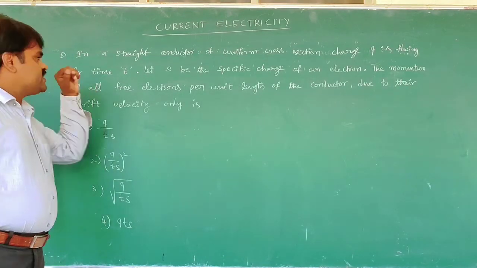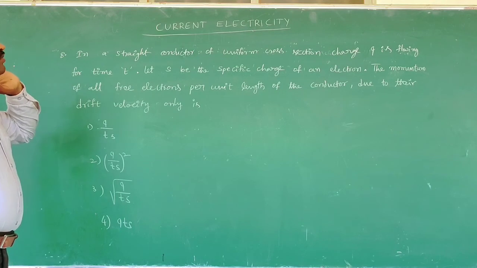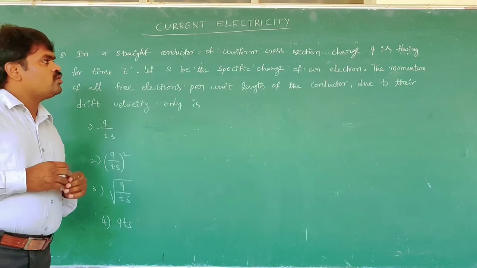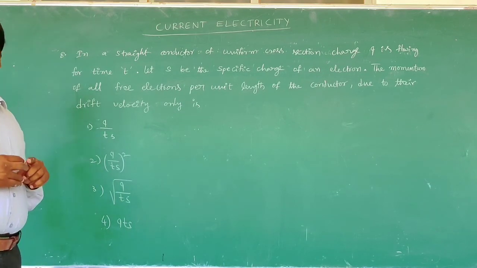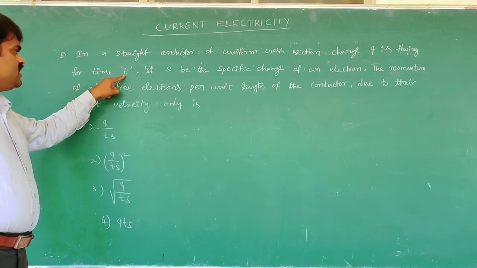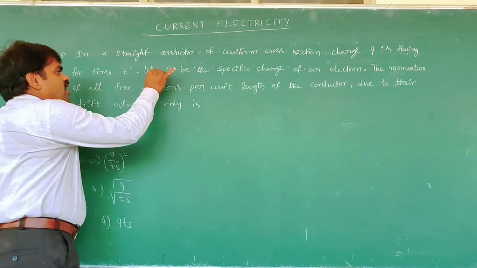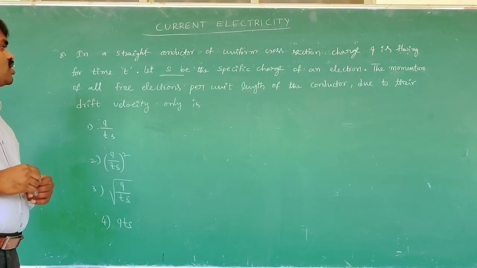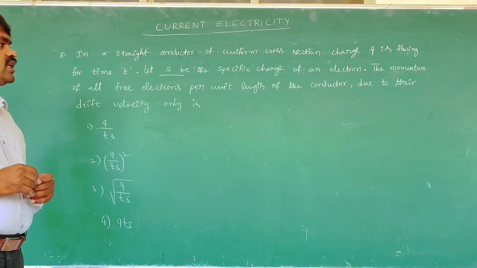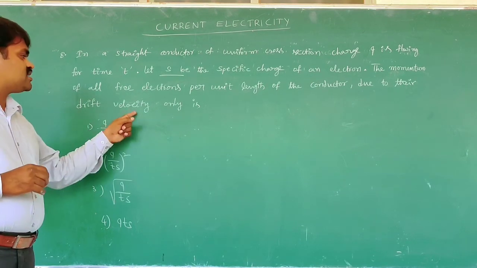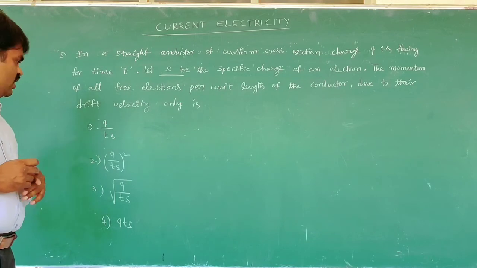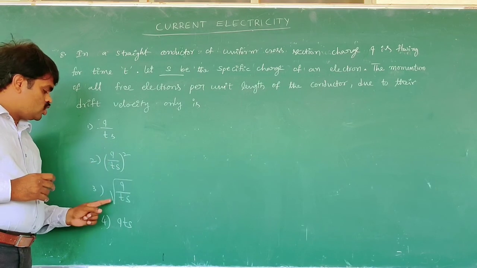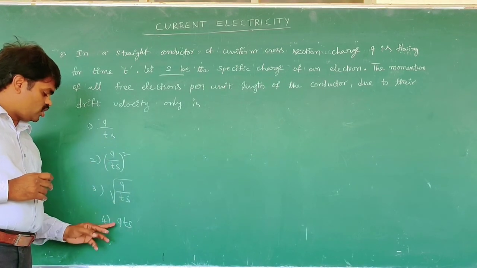Now we are going to discuss the 8th problem. It's a very important problem from the objective point of view. In a straight conductor of uniform cross section, charge Q is flowing for time t. Let S be the specific charge of an electron. The momentum of all free electrons per unit length of the conductor due to their drift velocity only is. The options given are Q by Ts, (Q by Ts) whole square, root of Q by Ts, and the fourth option Q T S.